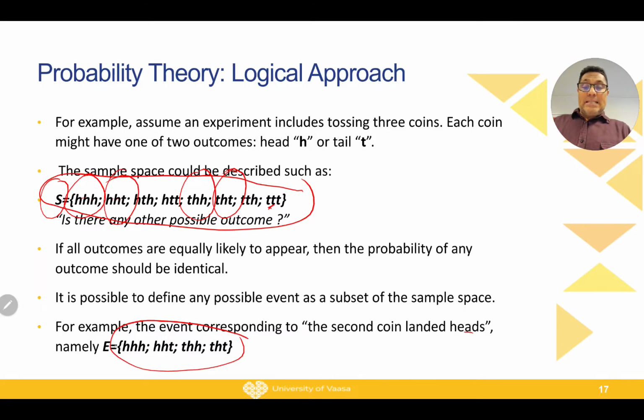In this case, the probability of having this event E will be half, because we have 4 out of 8. Every one of them is 1 over 8, 1 over 8, 1 over 8, and 1 over 8. So the total will be half. So the probability is 50%. This is based on the logical approach.